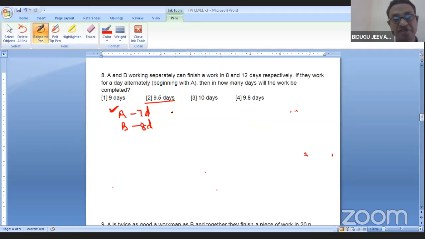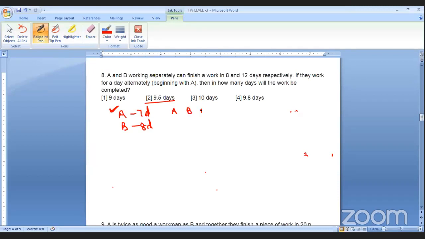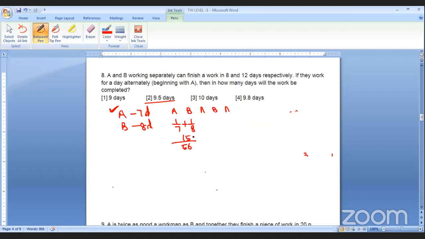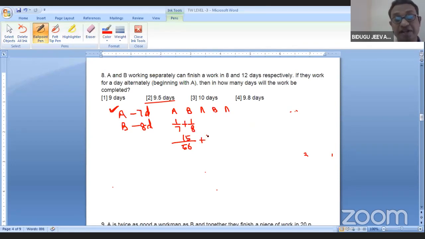The same procedure. First day, 1 by 7 plus 1 by 8. So 56, it is nothing but 15 by 56. 15 by 56th part is completed. Now let me write another 2 days.